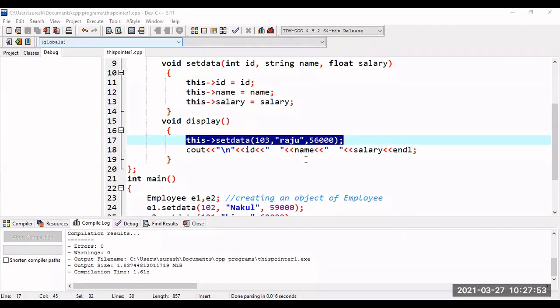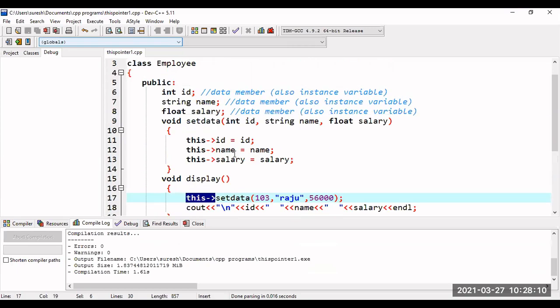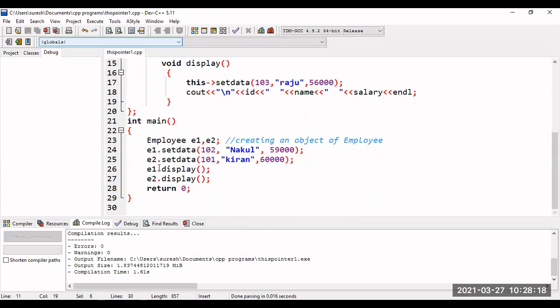Yeah, so this is your set data method. So I call this set data method. If you want to access this current class's data members and member functions, by default, even if you didn't create any object for the class, you can access those by using this pointer. But that will happen only within the member function. Only within the member function can I access those data members and member functions by using this pointer, but I cannot access them by using this outside.